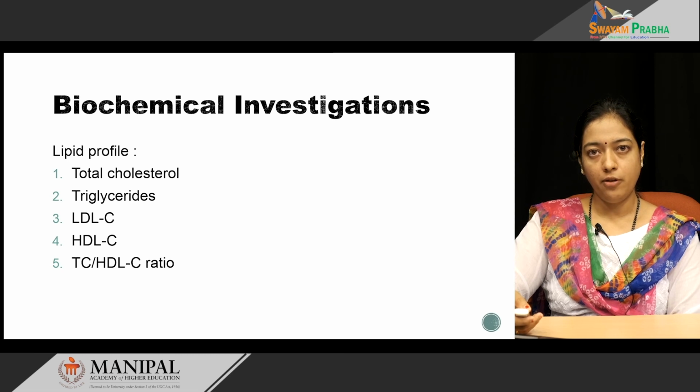Under lipid profile we can measure total blood cholesterol level, total triglycerides, LDL cholesterol, HDL cholesterol and the ratio of total cholesterol to HDL cholesterol. To measure lipid profile, we have to take a fasting blood sample. This should be taken after 10 to 12 hours of fasting. Once the blood is collected, serum should be separated and used for the measurement of lipid profile.